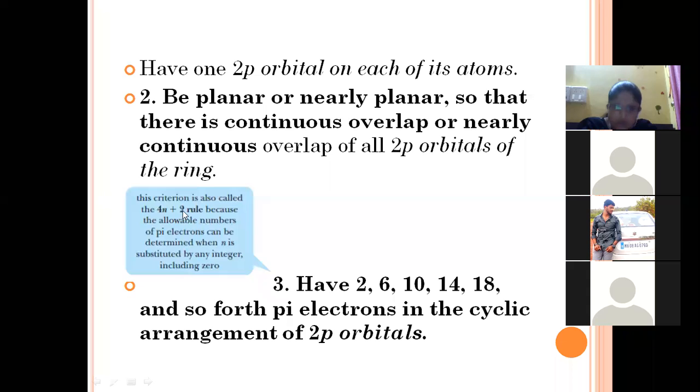This third rule is known as the 4n plus 2 rule or Huckel rule, because the aromatic number of pi electrons can be determined when n is substituted by any integer, that is 0.